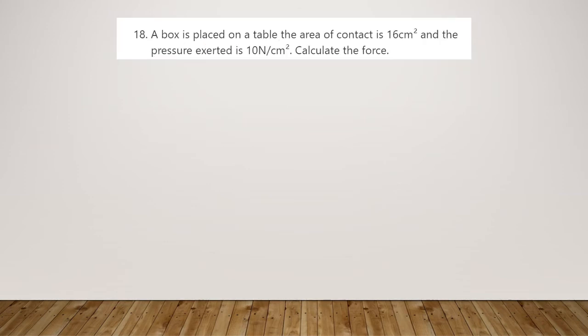Number 18, we've got a pressure question. So in the triangle that we're after here for our compound units is pressure equals force divided by area. What do we need to work out? We need to work out the force. So if you cross out force, that gives us pressure times area. So 16 times 10, or 10 times 16 to be strictly true in the formula that I wrote before. That obviously gives us 160. And then units for our force, we've got newtons, so 160 newtons there.